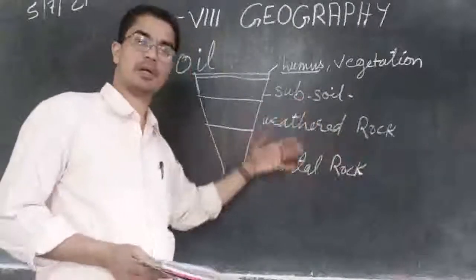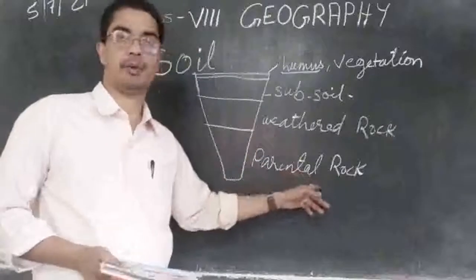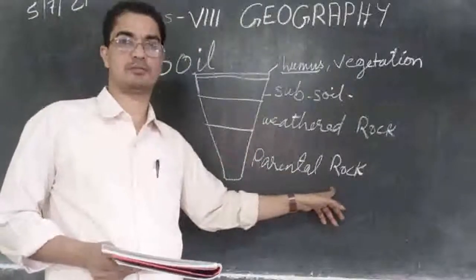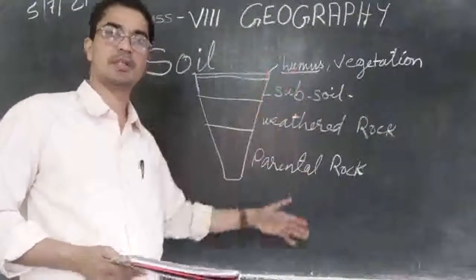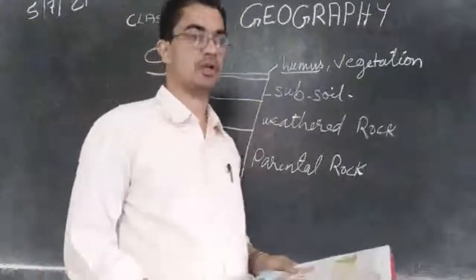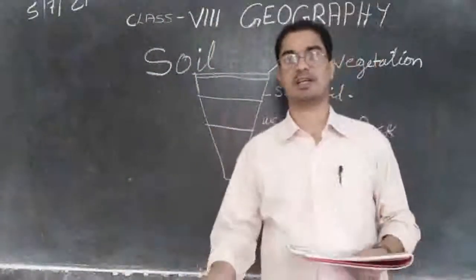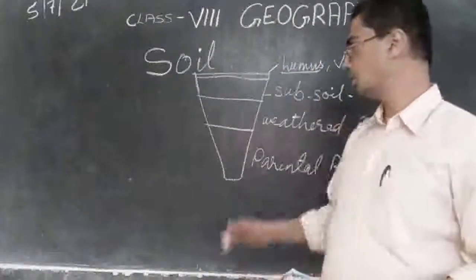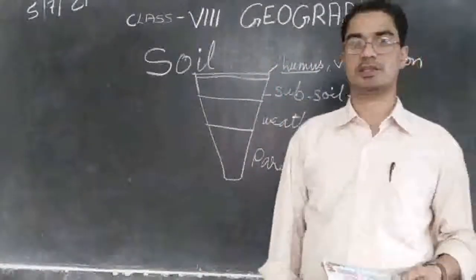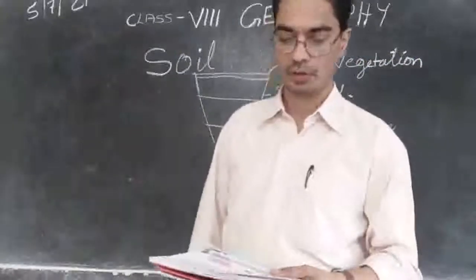And if you go down again, you will find the parental rock, the hard rock. So that is the structure of the earth. When we look from the top, we don't realize what things are lying underneath, isn't it? So this is how the earth is formed.